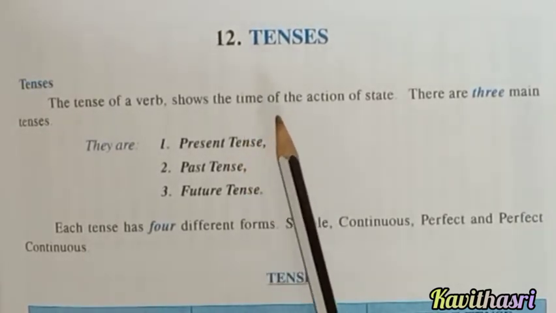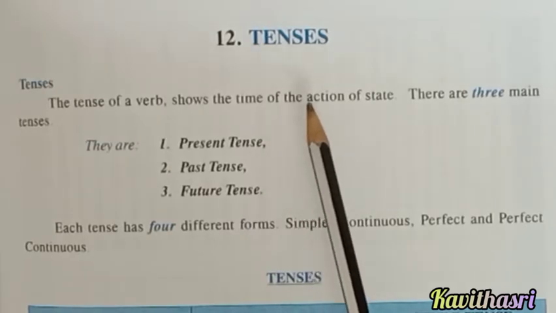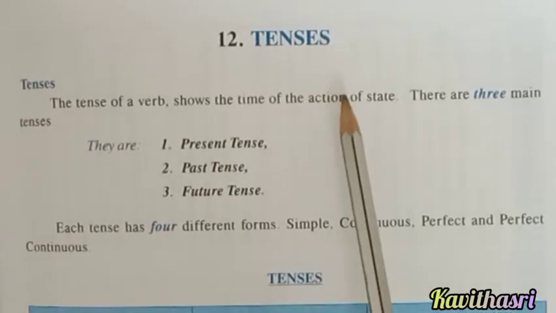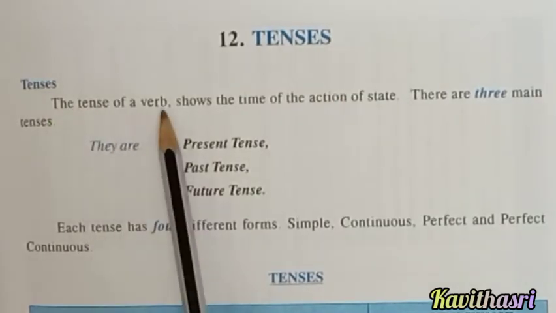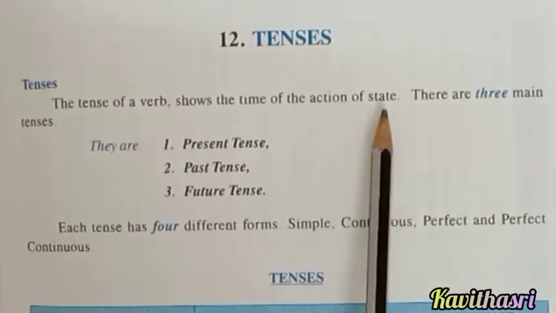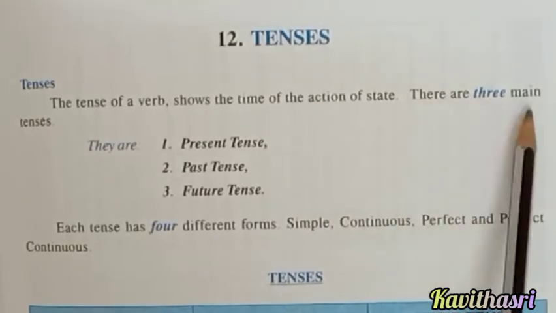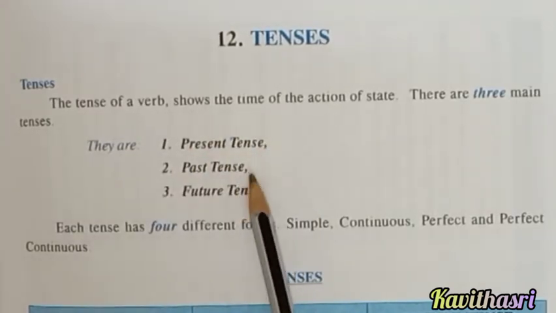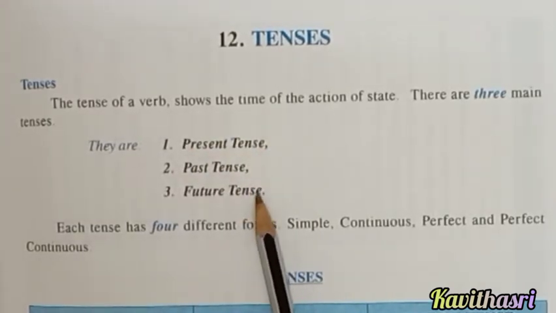So what is a verb? All action words are called verbs. The verb says something about the subject, isn't it? Now, the tense of a verb shows the time of the action or state. There are three main tenses. They are present tense, past tense, and future tense.